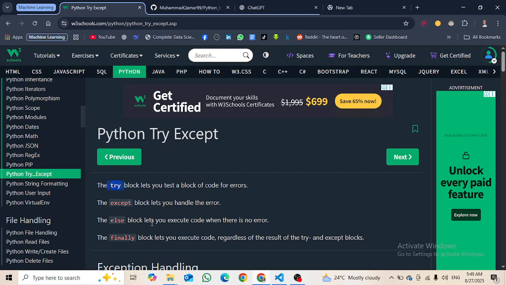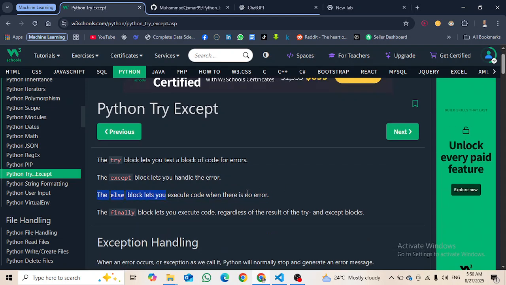Then we have the else block, which lets us execute code when there is no error. If it checks and there is an error it will handle the error, and if there is no error then it will directly run this. Then the finally block lets you execute code regardless of the result of the try and except blocks.